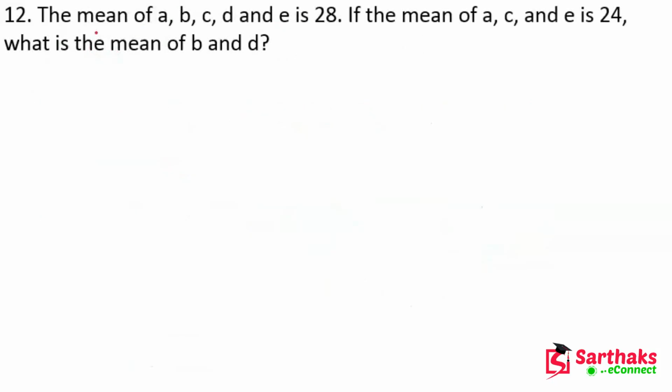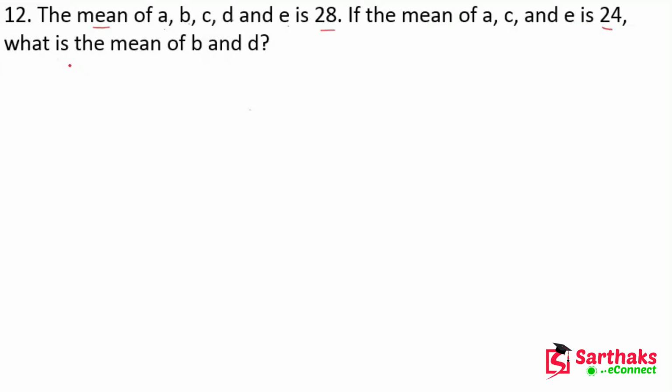Now the next question: the mean of A, B, C, D and E is 28. And the mean of A, C and E is 24.